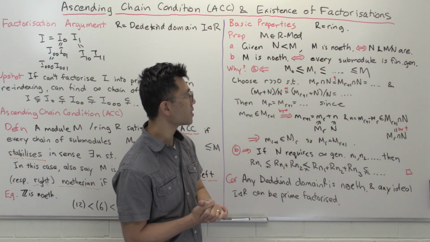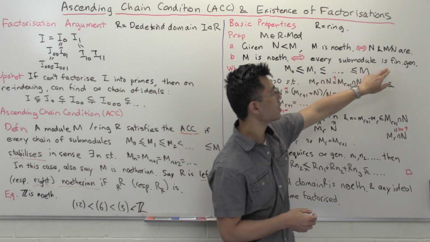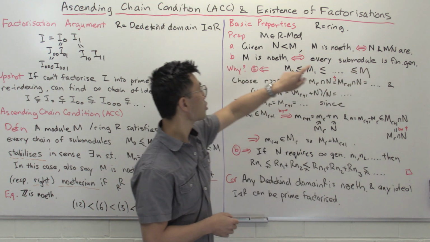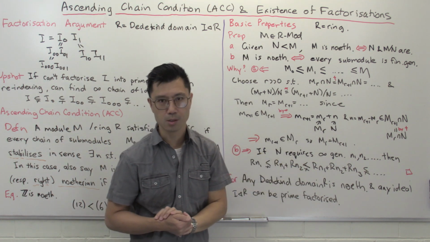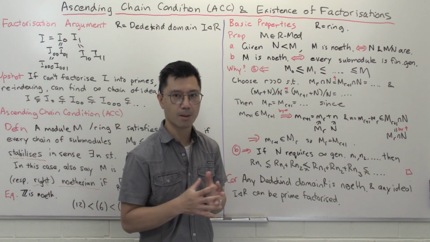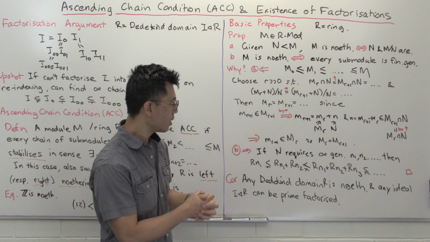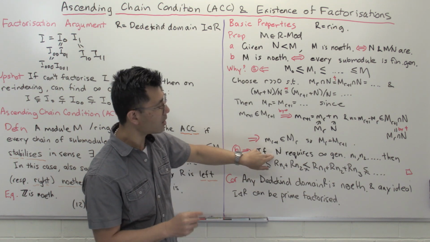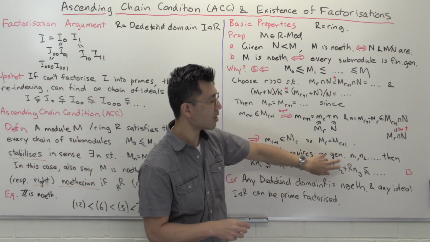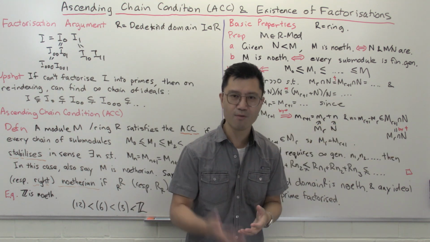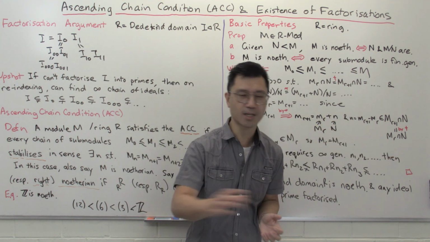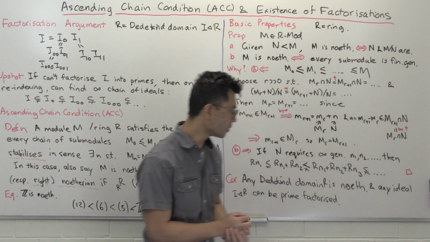Let's suppose that there's an infinitely generated submodule of here. Then we'll show that it's not noetherian by showing that there is some strictly increasing sequence of submodules. So let's suppose N is some submodule not finitely generated, it's infinitely generated by n1, n2, n3, and so forth, and it really needs every single one of those generators. You can't drop them.